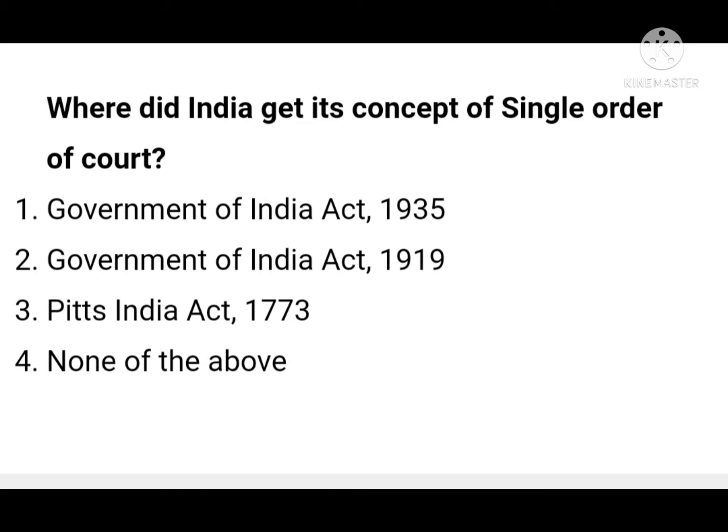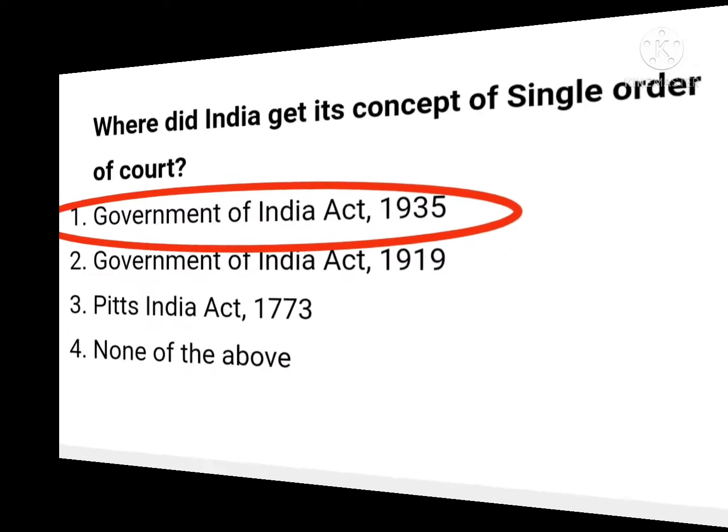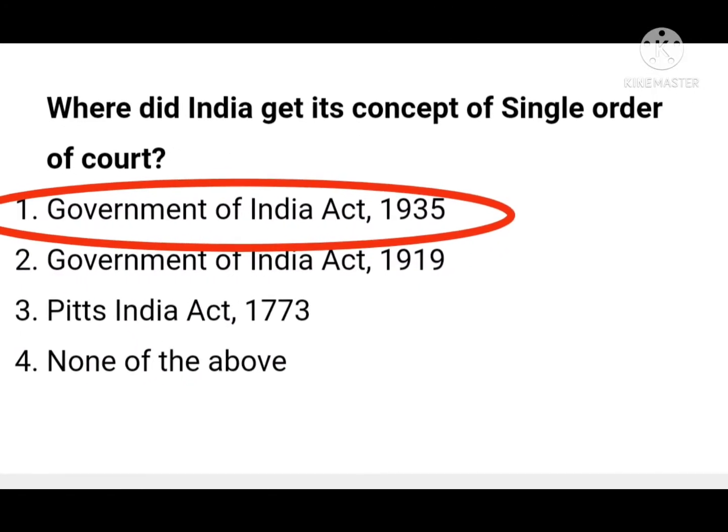Option 1, Government of India Act 1935, then Government of India Act 1919, then Pitt's India Act 1773, or none of the above. According to the Government of India Act 1935, a single order judiciary in the country. So the right answer is option 1, Government of India Act 1935.